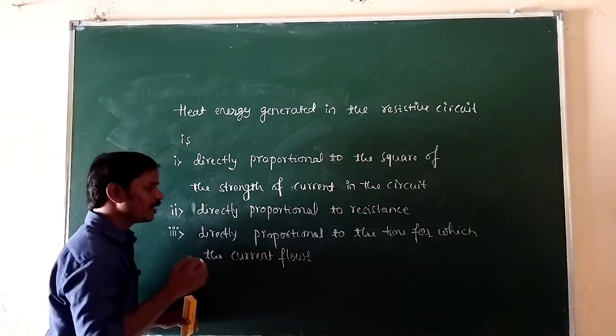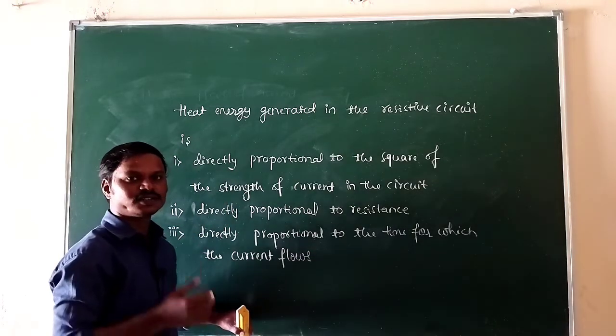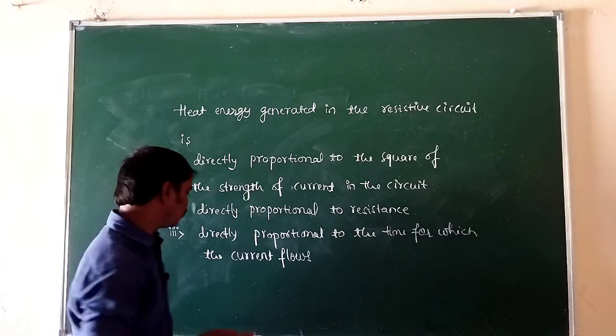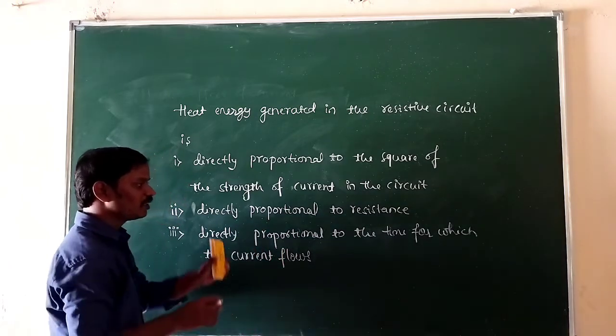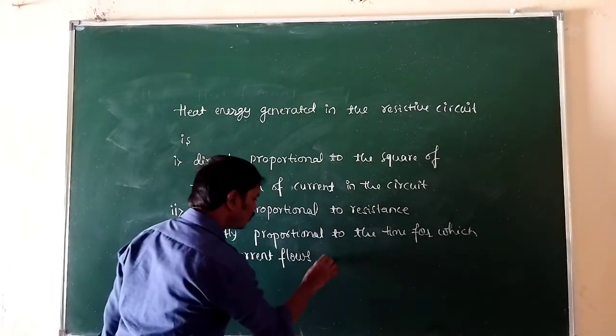So for the maximum time the current flows in the circuit, maximum heat energy is generated.